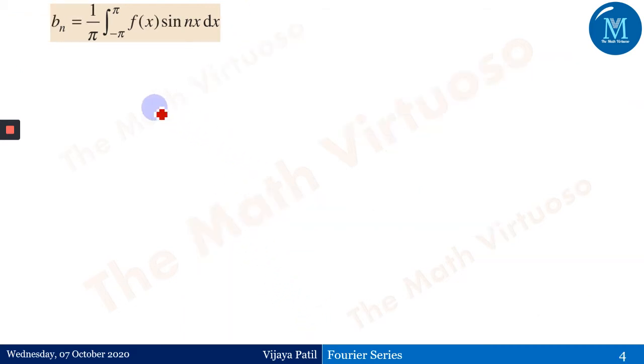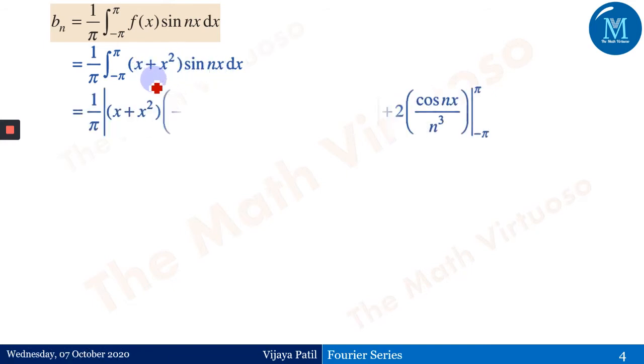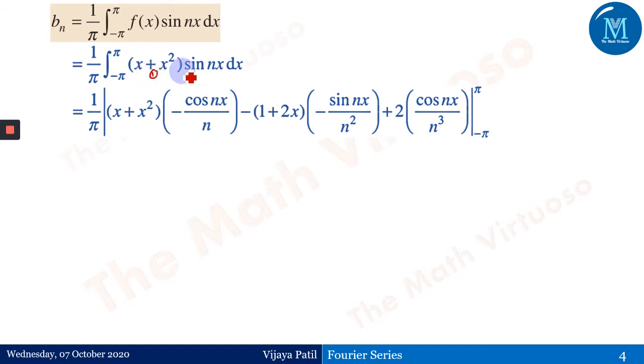Okay, so what is bn? 1 by pi integration minus pi to pi f of x sin of nx dx. Written here 1 by pi integration minus pi to pi x plus x square sin of nx. Again we have to go for the integration by parts. So this is the first, this is the second function. First function as it is in the first step. Integration of the second, that is sin of nx, becomes here minus cos of nx upon n.